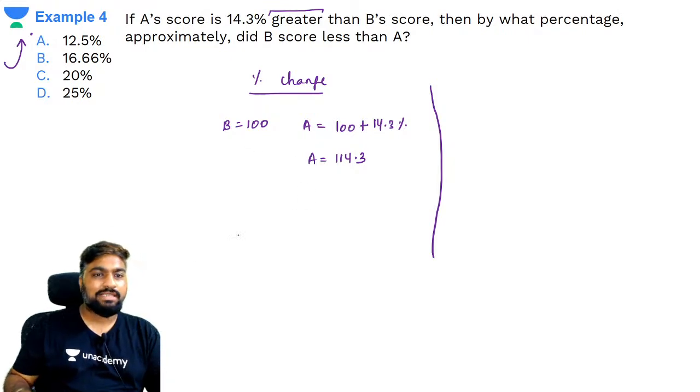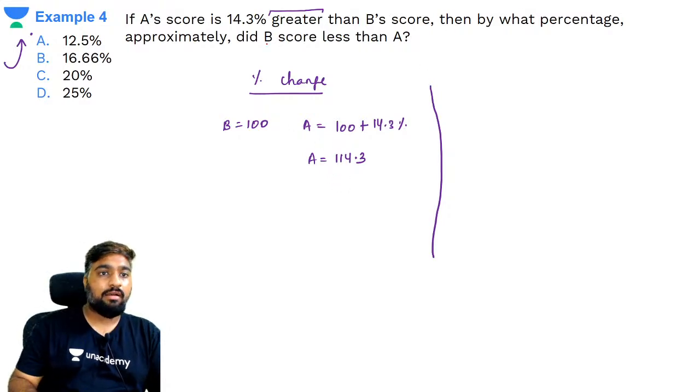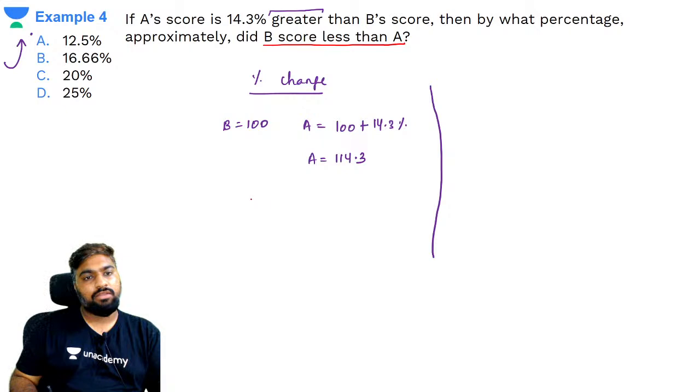तो इसको थोड़ा सा इजी करने के लिए, अभी के लिए ऐसे ही कर लो. What are they asking? By what percentage approximately did B score less than A? तो दोनों में डिफरेंस क्या है? What is percentage lesser ढूंढना है, which is difference by base value into 100.